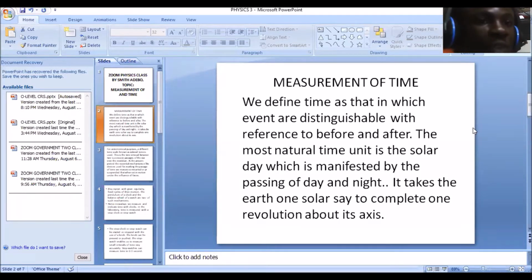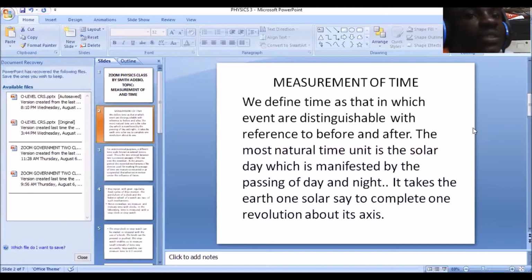Now in schools, you have a timetable. They tell you that you have lectures by 5, you have lectures by 6. You have chemistry lectures by 5, you have biology lectures by 6. By the timing, we've been able to distinguish the lectures. We know that 6 p.m., sorry, is for chemistry and 5 p.m. is for biology. That's time for you.